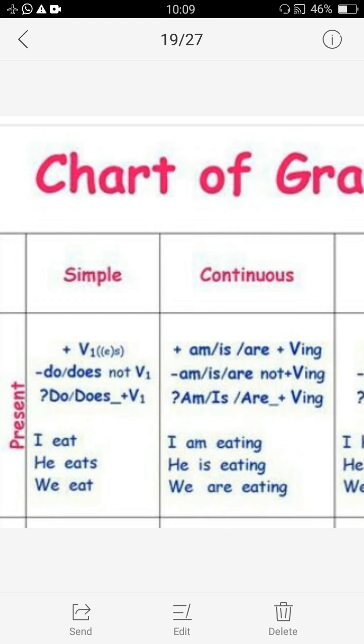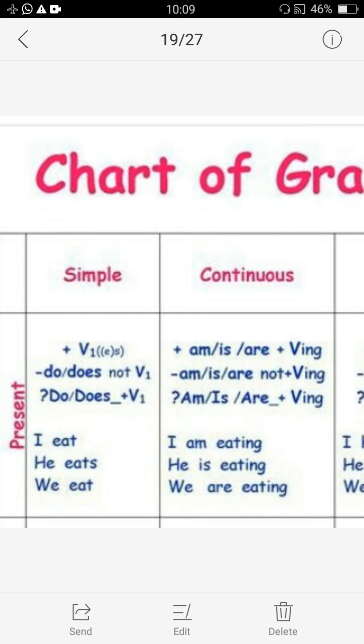Remember, I and you always take the verb of plural form, not singular. Though you can argue that I is singular, yes it is singular, but it takes the plural verb. That's why I eat and he eats, we eat, we is plural, that's why eat. So with singular we use the verb with s or es.